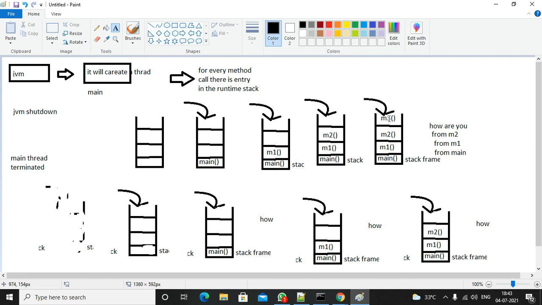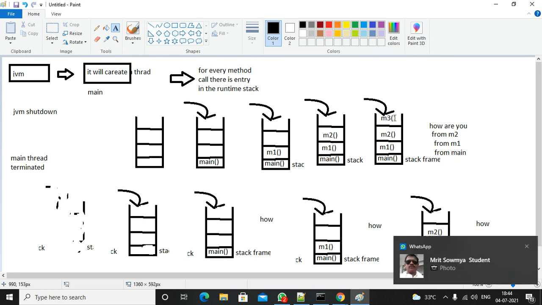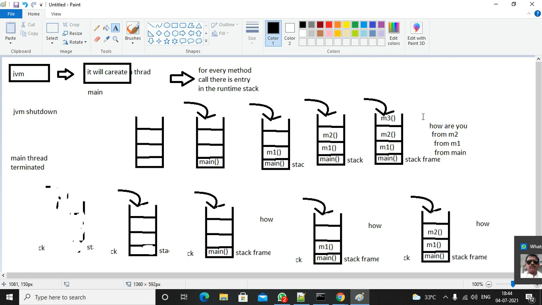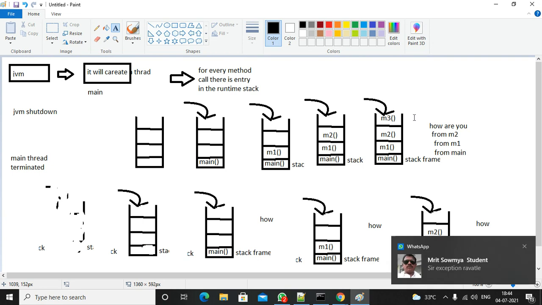Then what will happen? This method entry will be removed from the stack, and it will verify who called that M3 method. The M2 method called it, and inside this M2 method it will verify whether there is any exception handling code. First it will try to execute the M3 method. While executing the M3 method, there is an exception. It won't throw the exception or terminate immediately.